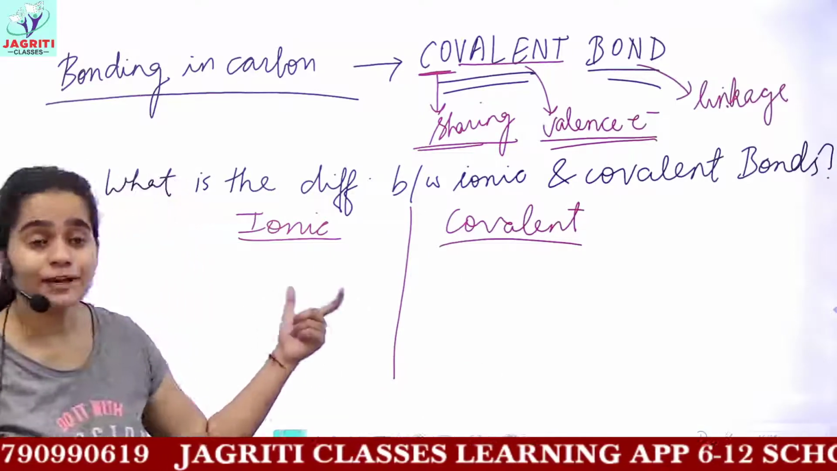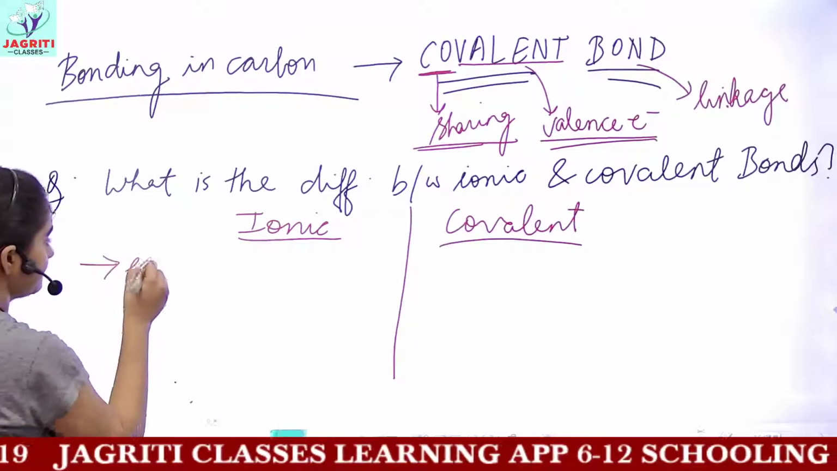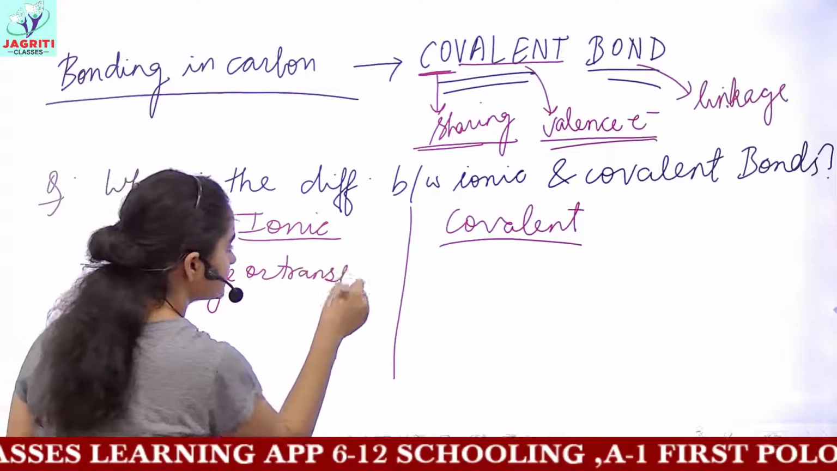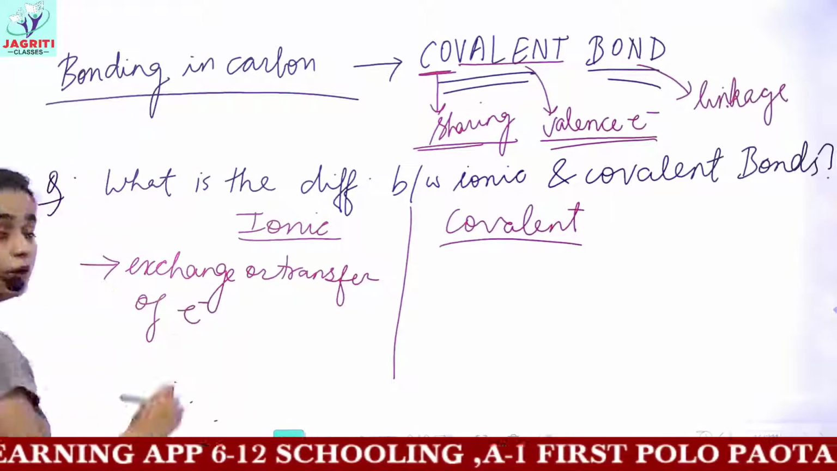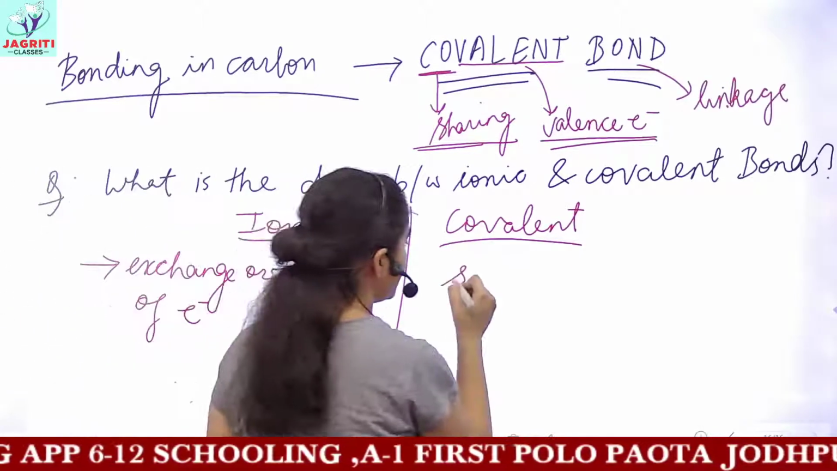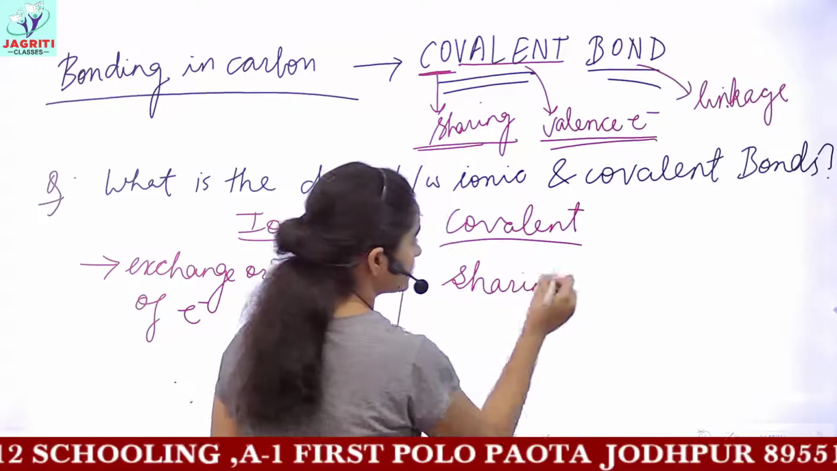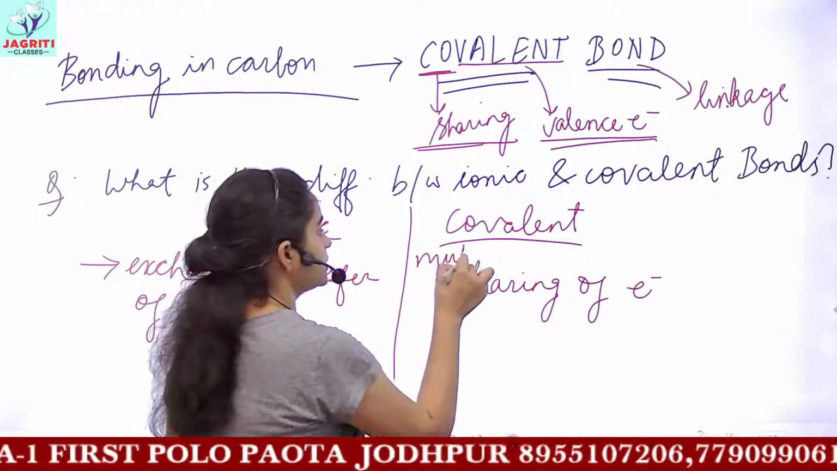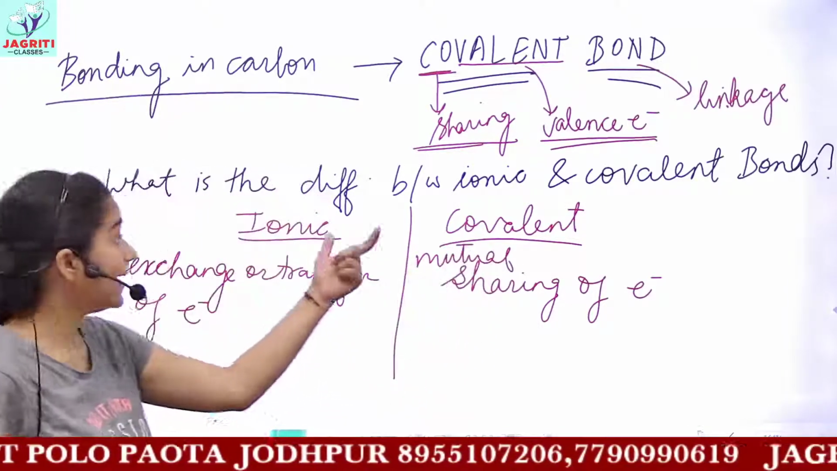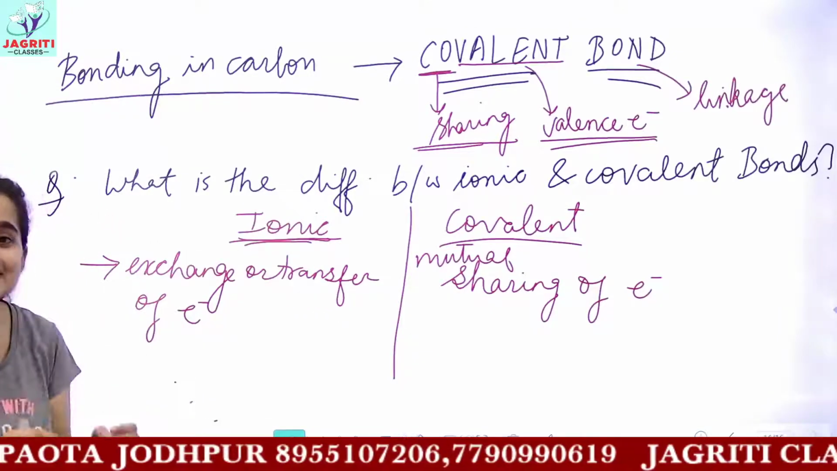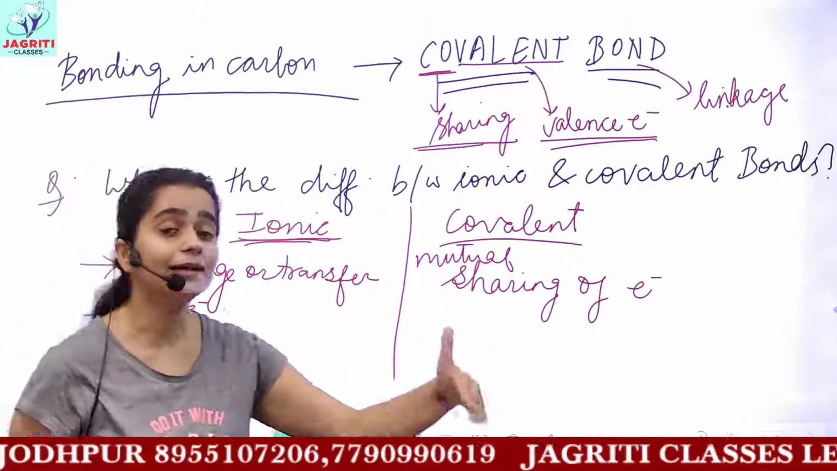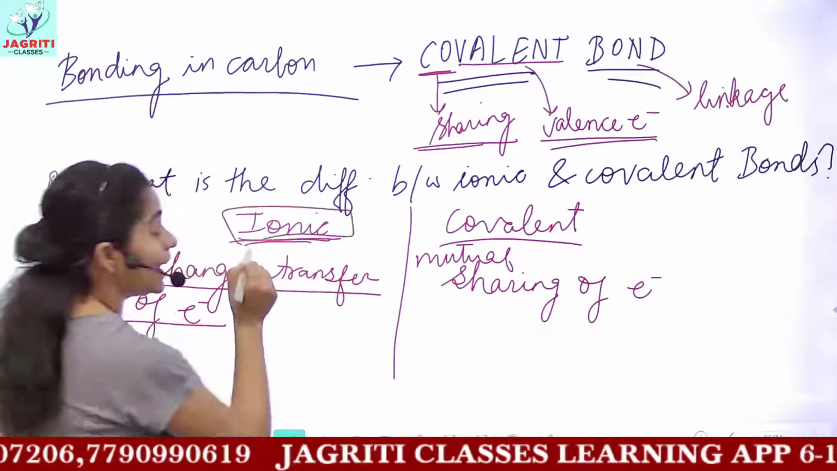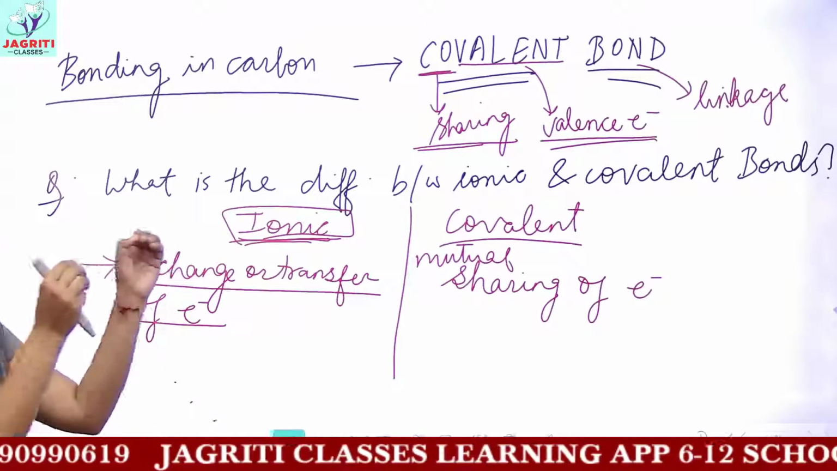The basic point of difference is that an ionic bond is formed by exchange or transfer of electrons, while a covalent bond is formed by sharing of electrons. In this, mutual sharing of electrons occurs and a covalent bond is formed, while to form an ionic bond, one species completely loses its electrons and the other one gains electrons, and in turn exchange or transfer forms an ionic bond.